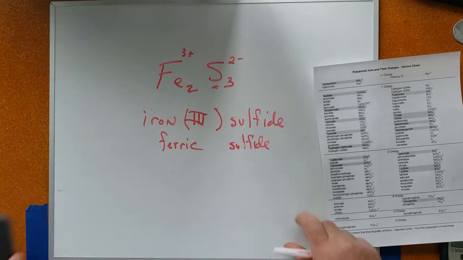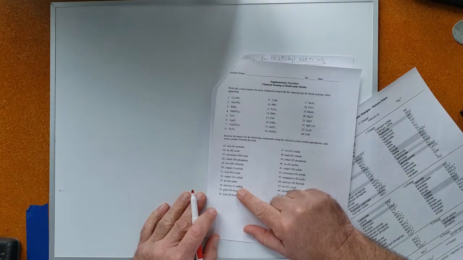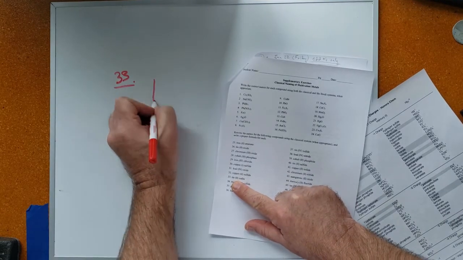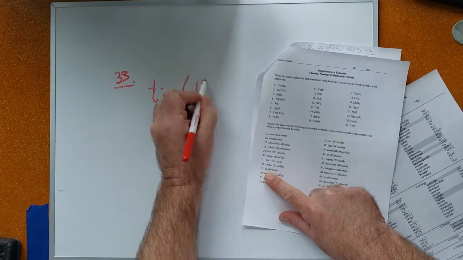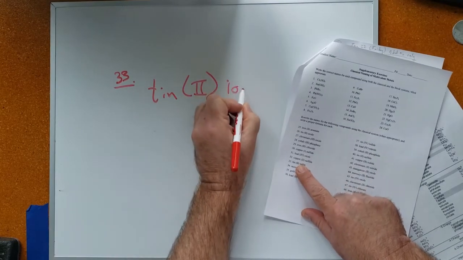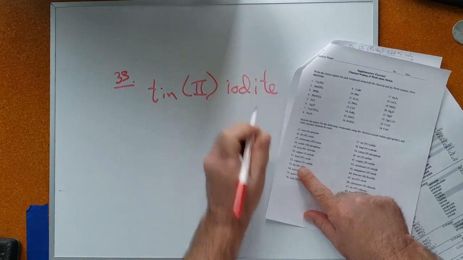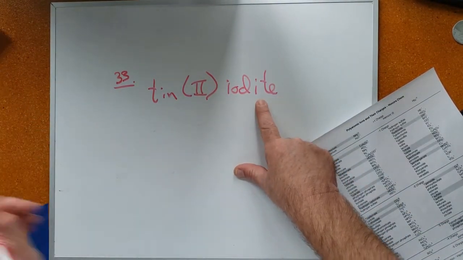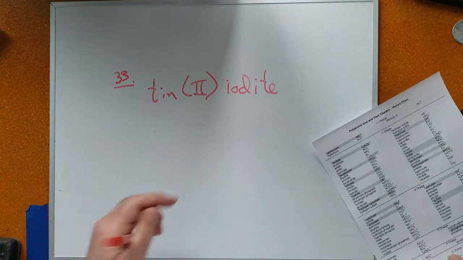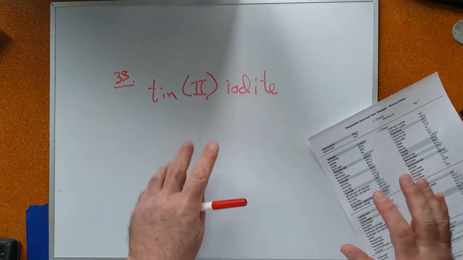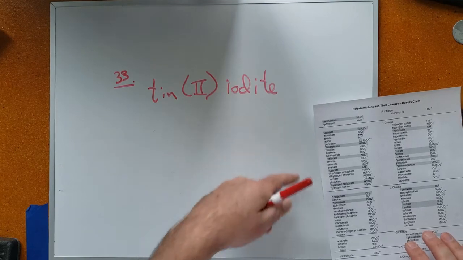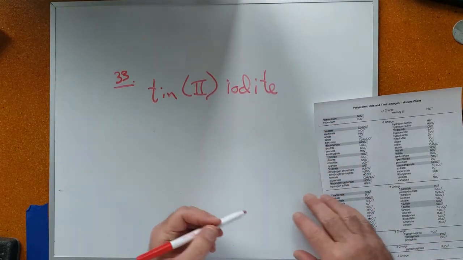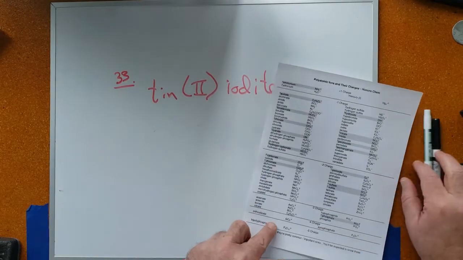All right, and let's do one other, number 33, which is tin 2 iodite. Notice that this is an ITE ending. As soon as I see the ITE ending, I know it's polyatomic. Ites and ates are always polyatomic. If it's an ide ending, then it's probably monatomic. But let's just stick with the ite and ate endings being polyatomics.